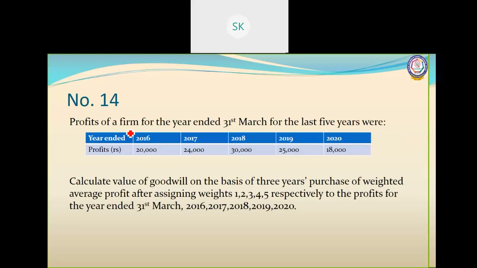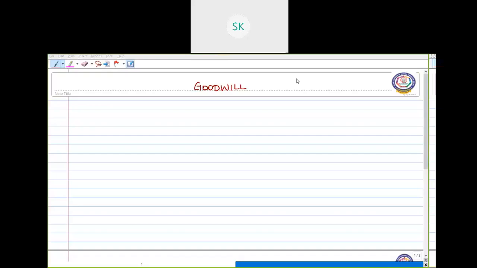Calculate the value of goodwill on the basis of 3 years purchase of weighted average profit after assigning weights 1, 2, 3, 4 and 5 respectively to the profits for the year ended 31st March 2016, 17, 18, 19 and 20. So from 2020, from the recent year, it goes backwards. Okay, so always assign the highest weight to the recent year. Yes. Now we will solve it.